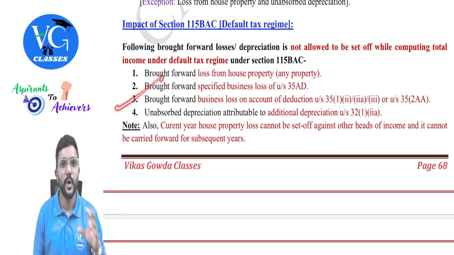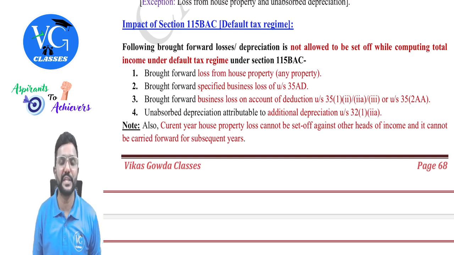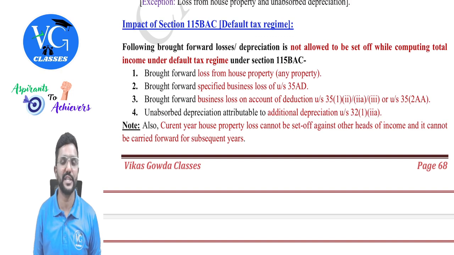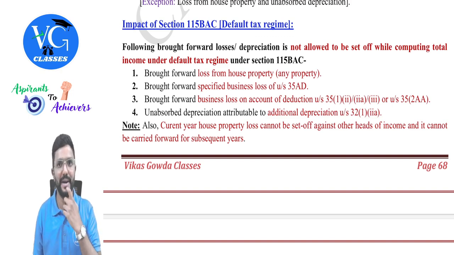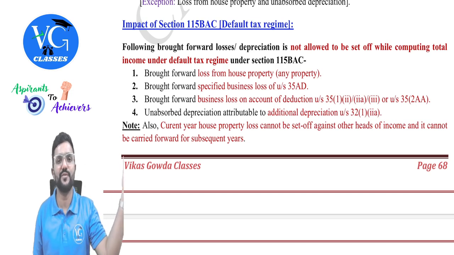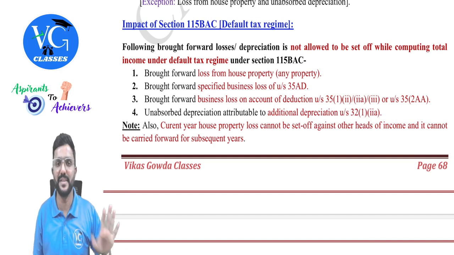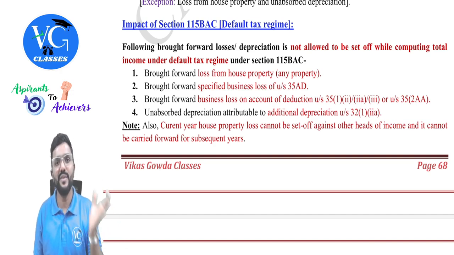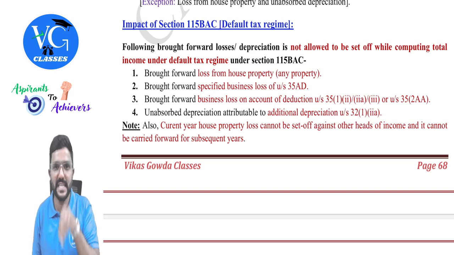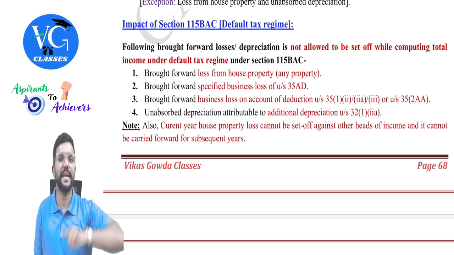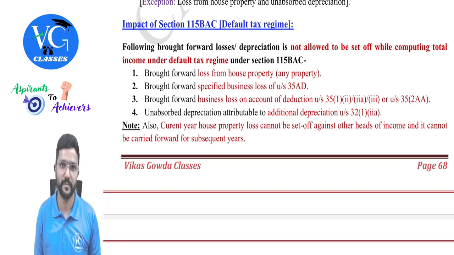Same way, guys, contribution to outsiders for any research is not allowed as a deduction under the default scheme as per section 35. Yes, sir. But in the past, if the assessee was following the optional scheme and if he claimed those expenses because of which he has a business loss and now he has carried forward that business loss, can he adjust it in the current year? No. Once he has come under the default scheme, he cannot adjust such losses.